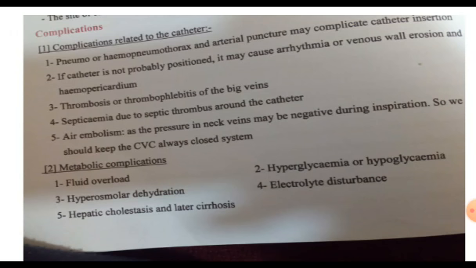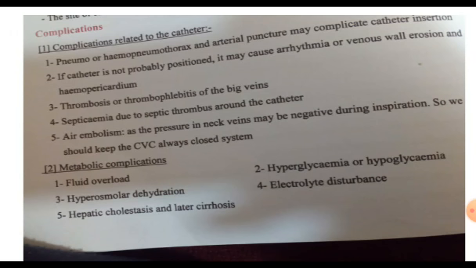There are also metabolic complications: high glucose intake leading to hyperglycemia, low glucose intake leading to hypoglycemia, fluid overload from increased intake of water in the TPN, and hyperosmolar dehydration, where increased osmolarity of the TPN leads to dehydration with decreased water intake. So maybe fluid overload or fluid dehydration.